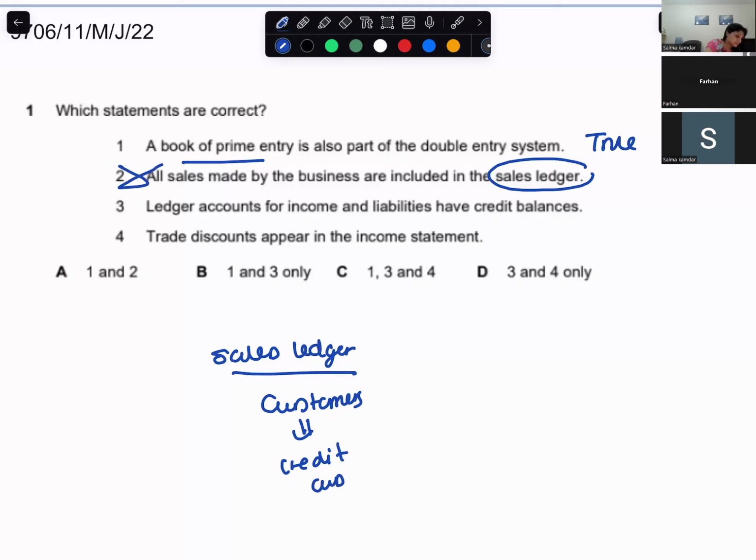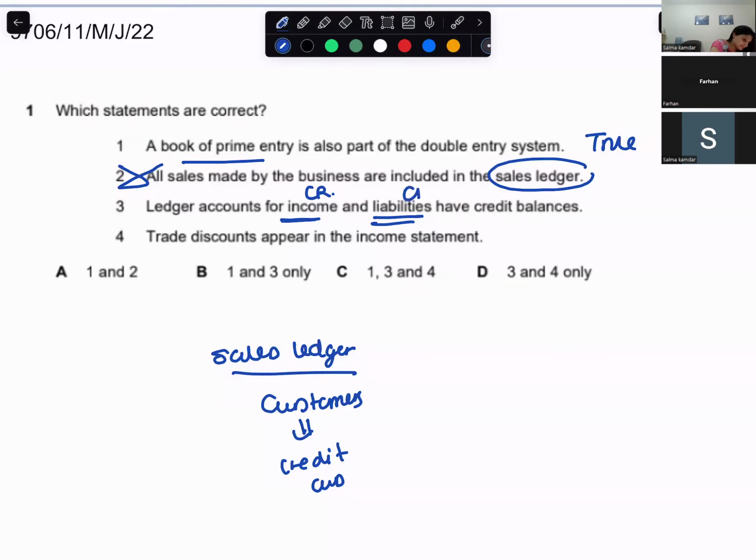Ledger accounts for income and liabilities have credit balances. Income has a credit balance. Liabilities? Assets have a debit balance, so liabilities have a credit balance.